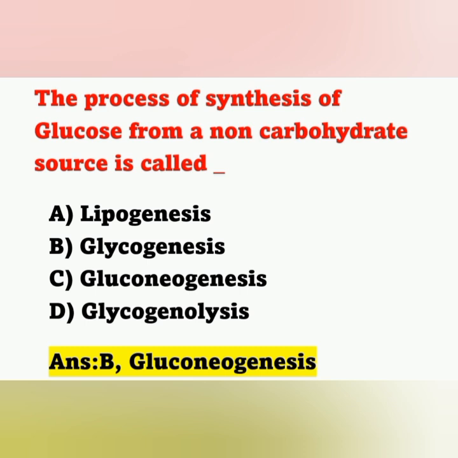For example, glucose synthesized from lactate, amino acids or glycerol, that is, from a non-carbohydrate source, is known as gluconeogenesis.